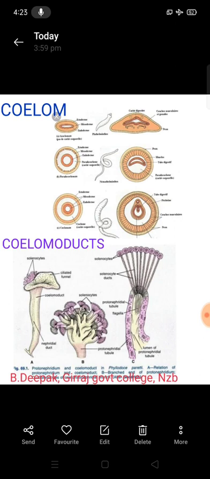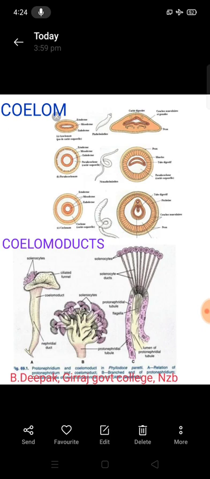These are found in Nereis; in Nereis, metanephridia is commonly seen. Okay, now here are some exceptions. Nephromixium. In many polychaetes, the coelomoduct becomes united with a nephridium to form a compound structure called a nephromixium. Apart from protonephridia and metanephridia, there are some other examples with different types of structures. The first one is the nephromixium. In many polychaetes the coelomoducts become united with the nephridia to form a compound structure. That structure is called a nephromixium.